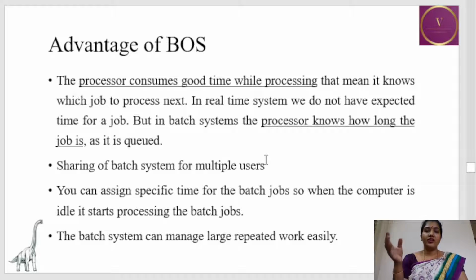So it is not like this CPU is currently used for only one user. Different sets of users with similar jobs are grouped into batches, and the CPU is being used for multiple users. And you can assign specific time for the batch job, so when the computer is idle, it starts processing the next batch. The batch system can manage large repetitive work very easily.